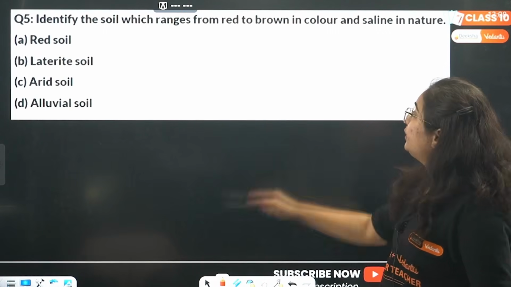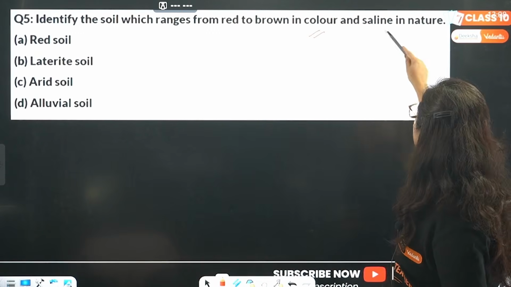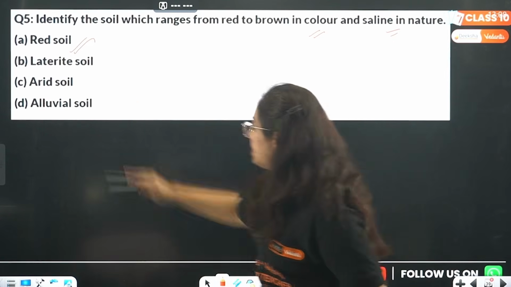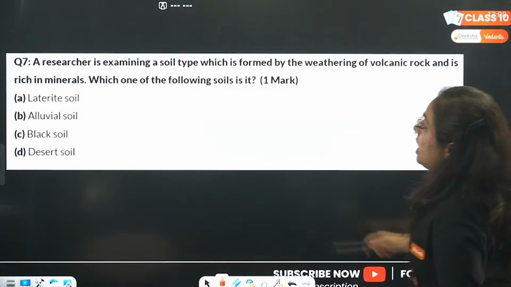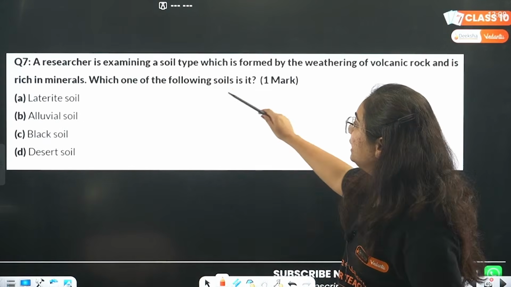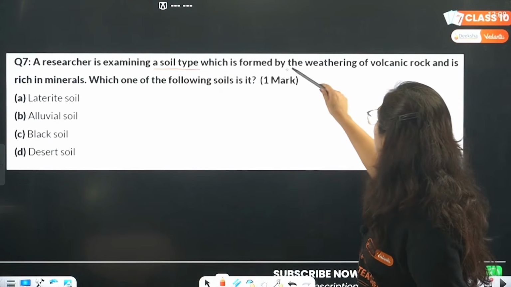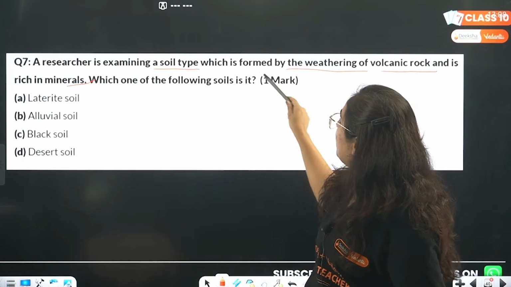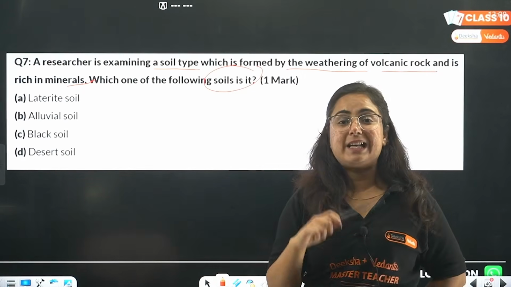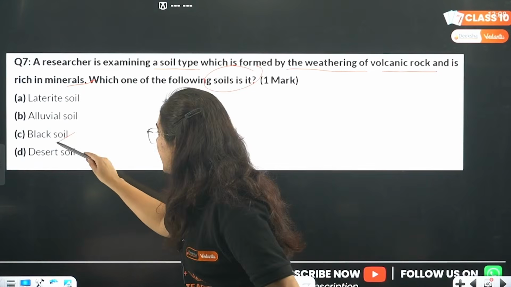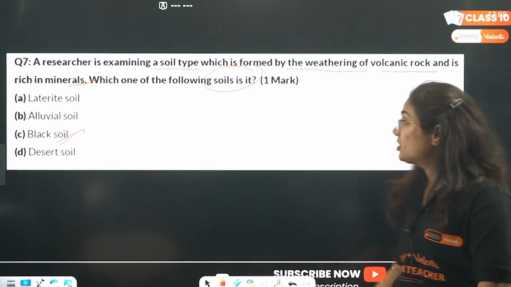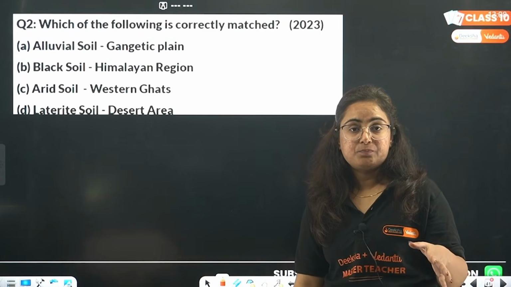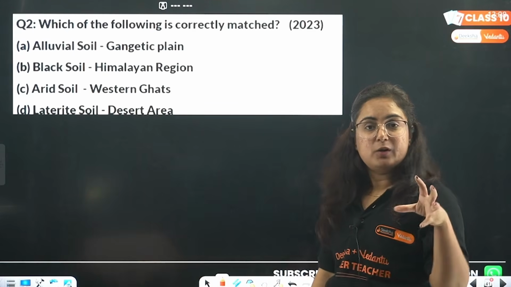Identify the soil which ranges from red to brown in color and is saline in nature. Obviously red soil. Next question. A researcher is examining a soil type which is formed by weathering of volcanic rock and is rich in minerals. Which of the following soils is it? Volcano, black soil, obviously. I'm just showing you the type of question that came previously in examinations from this particular topic of the chapter.